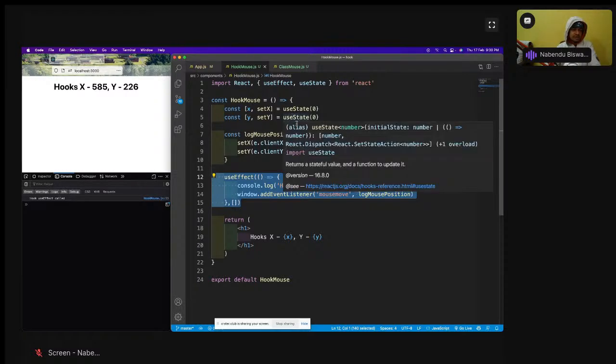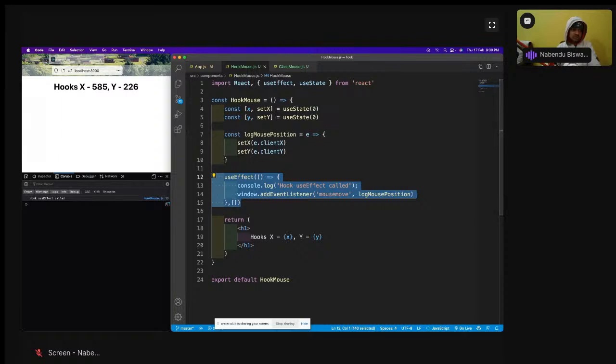So we have learned three kinds of use effect also. We have learned a lot of things today, and all of these things are very important for you to get a job. Most of the companies are using functional components only nowadays. So this is done, and I'll see you all tomorrow.